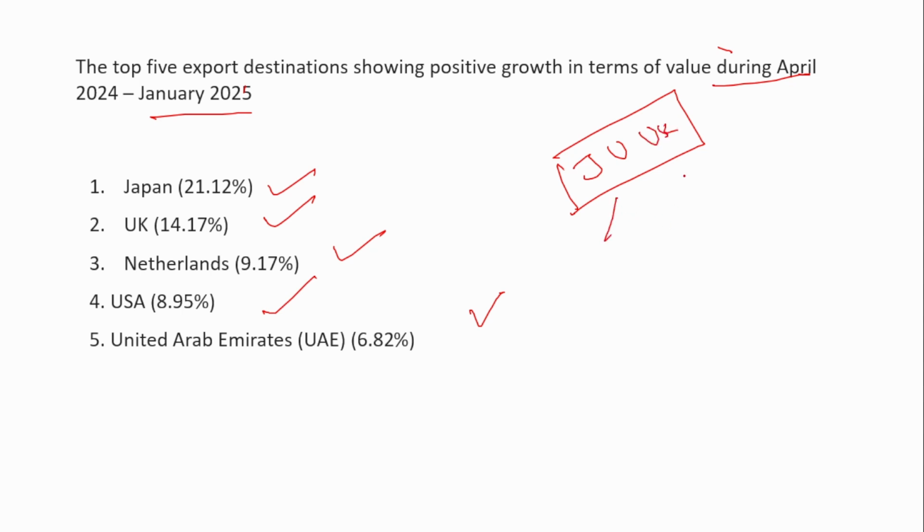2 countries are separate. In export of April to January 2025 alone, the new countries are Netherlands and UAE. Similarly, in January 2025, the new countries are Nepal and Bangladesh. So these 3 countries are common, and the new countries alone you have to remember. In the April to January tenure, it is Netherlands and UAE, and in January alone it is Nepal and Bangladesh.